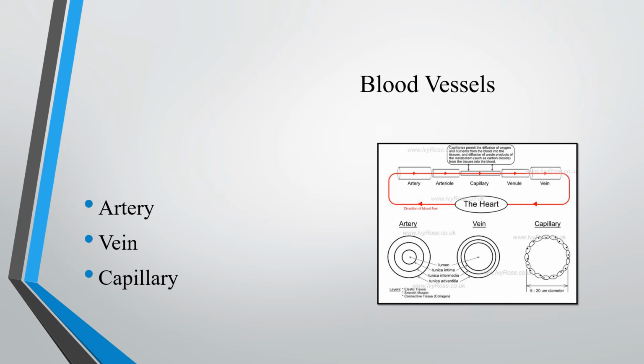Yes, this diagram shows the blood vessels. Already you know artery, vein and capillary. The biggest artery is known as the aorta. The next one is the artery. Artery becomes narrow arterioles. Then arterioles become narrower, and we can call them capillaries. Then capillaries join to form venules. Then venules join to form veins. Veins join to form the vena cava. I hope you understood.